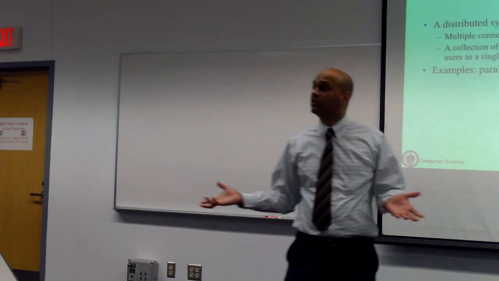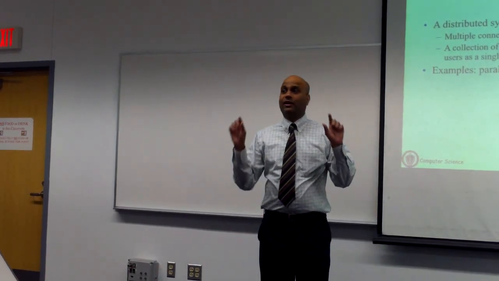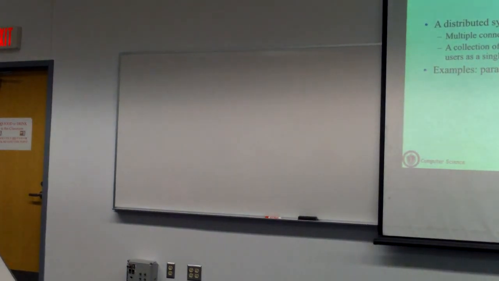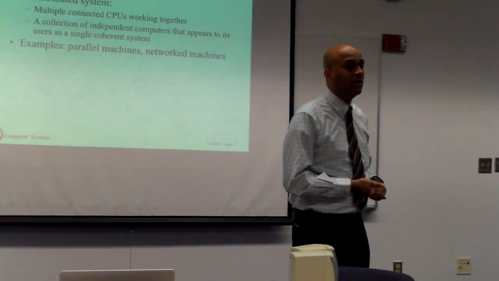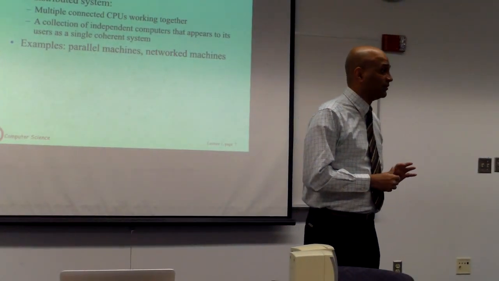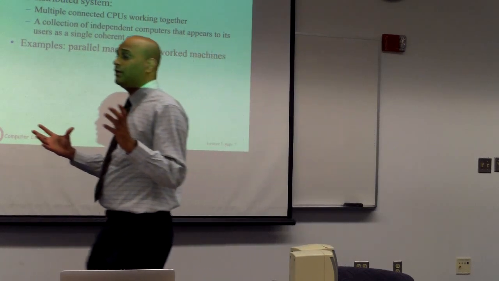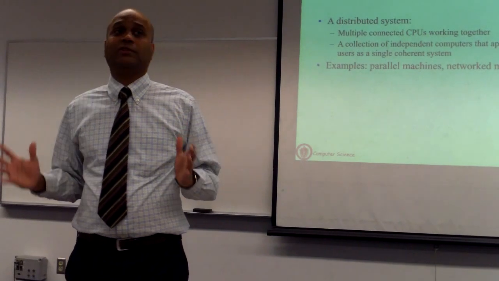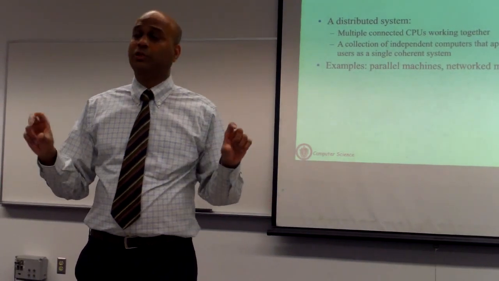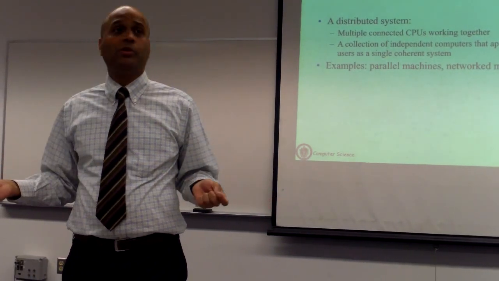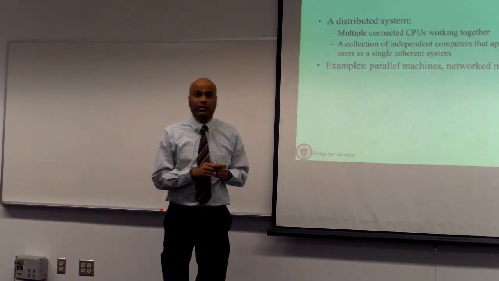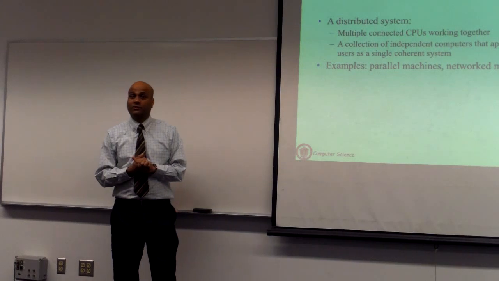So if you have multiple cores and you have a high-speed interconnect that lets the applications running on these cores communicate with one another, that from our definition is an example of a distributed system. It's also called a tightly coupled distributed system because everything running on it is running on a single physical machine. The CPUs are inside a physical machine. The communication medium is a high-speed interconnect bus that allows them to communicate. That's called a tightly coupled system.